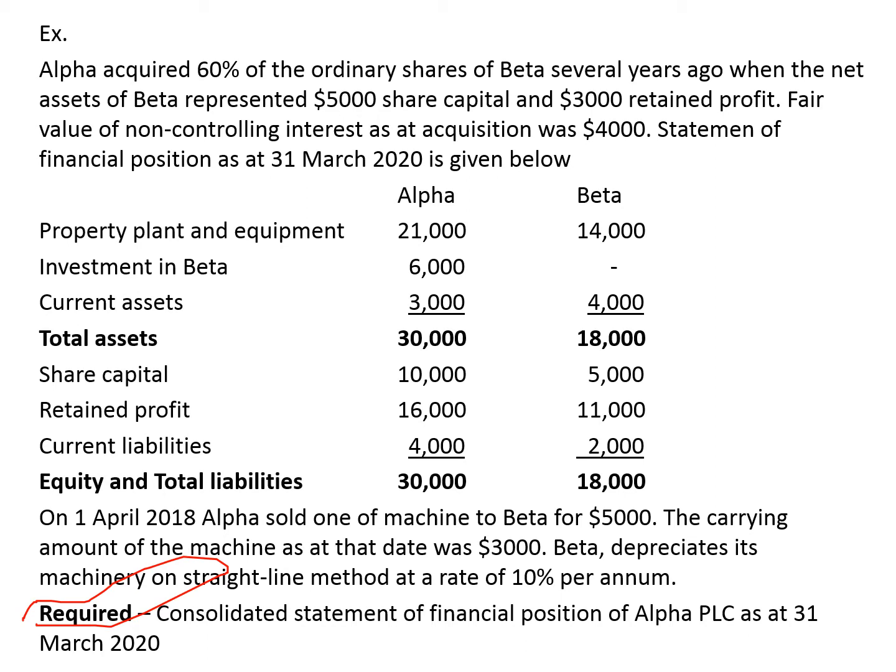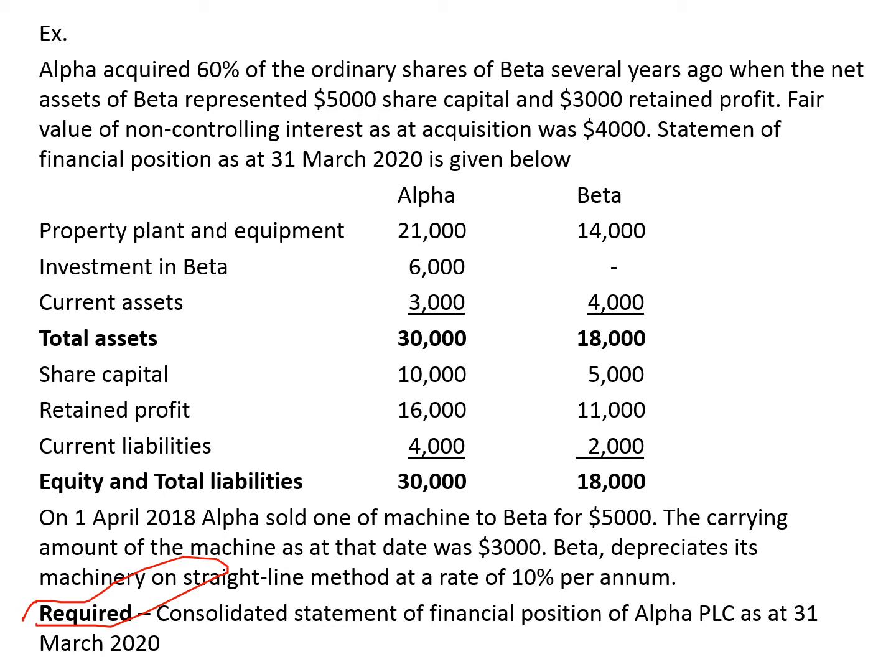So total assets accordingly 30,000 and 18,000. Share capital of Alpha 10,000, for Beta 5,000, retained profit 16,000 and 11,000, and current liabilities 4,000 and 2,000. Okay, no problem. Total equity and liabilities 30,000 and 18,000 for Alpha and Beta respectively. So this is the adjustment that we discussed so far.